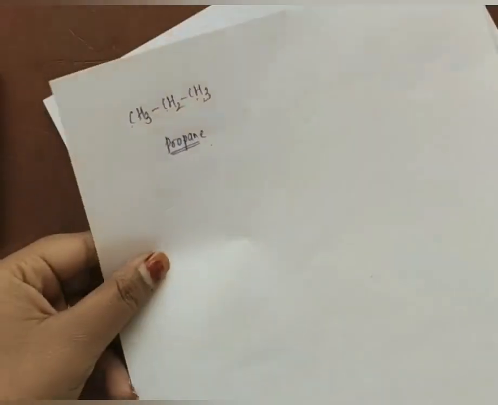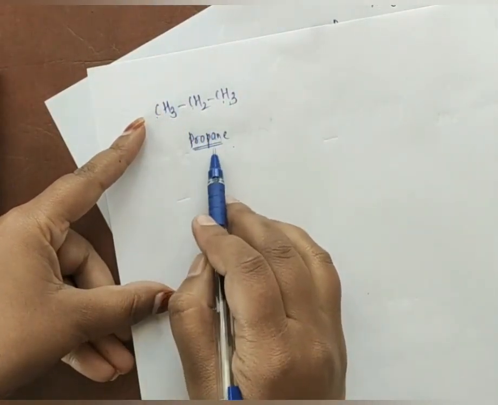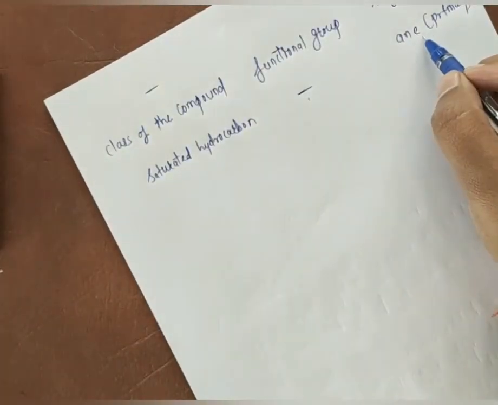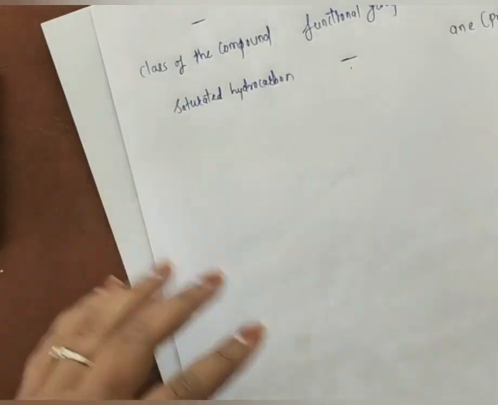First you have to count the number of carbon atoms, that is 3, so I have to use prop. After that we have a single bond. For the single bond we have to use the suffix ANE. So in the same way, I use propane.